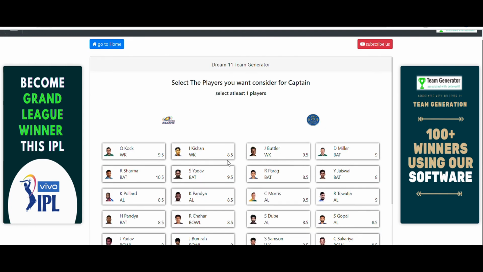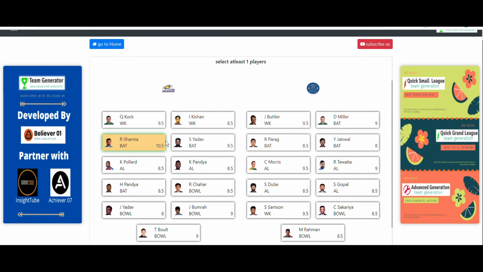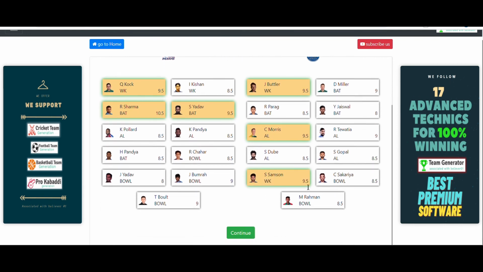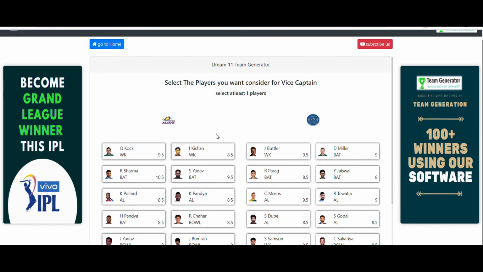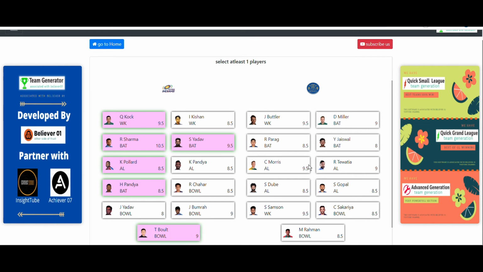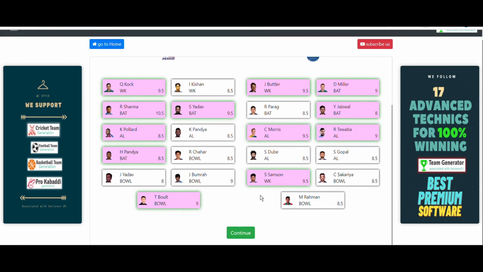And after that, we need to select the players you want to consider for captain. I have already given you some of the players you can consider for captain. So go with them. Rohit Sharma, Quinton de Kock, Suryakumar Yadav from the Mumbai Indians side, and Jos Buttler, Chris Morris, and Sanju Samson from the RR side. After that, continue. And we need to select the players you want to consider for vice captain as well. For vice captain also I have given some players. You can select them. And from the RR side also, let me quickly select the players. So these are the players from the RR side. And after that, continue.